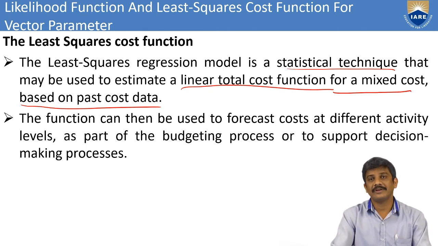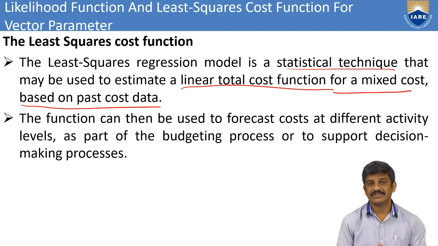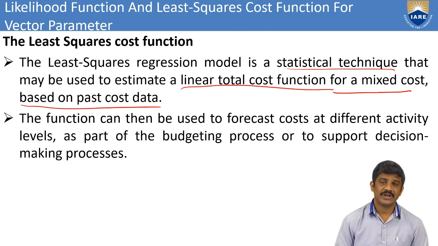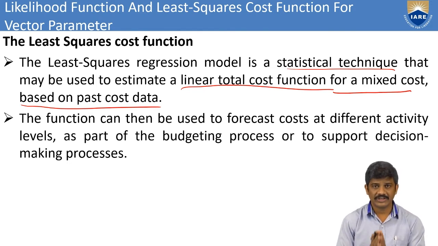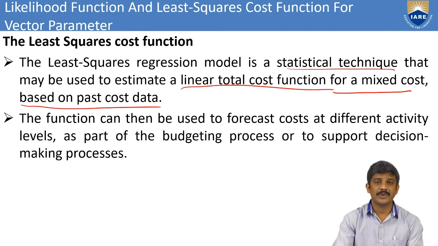Here the estimation is used for the linear total cost function, which is mainly based on past cost data, that is, based on the previous values, and also the mixed cost. We can take it individually or as a mixed cost, based on the past cost data, that is the previous cost. Then we can measure the linear total cost function.